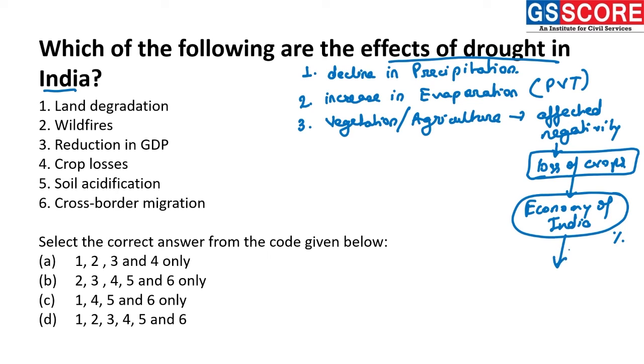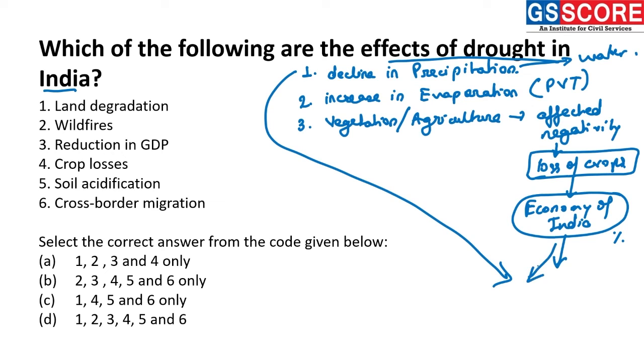And when there is low presence of food and low presence of precipitation, that is water, these conditions will result in the migration of the local population into the resource rich region.